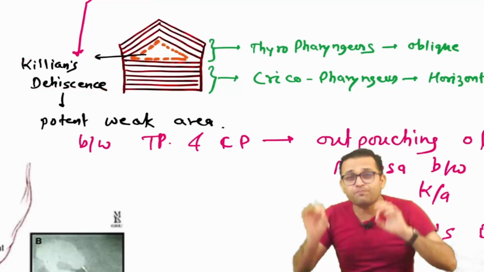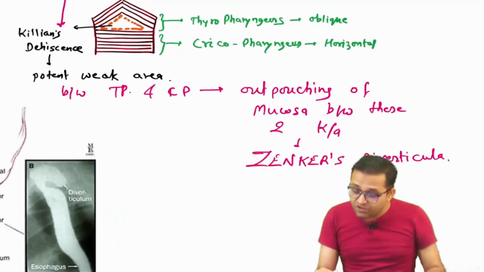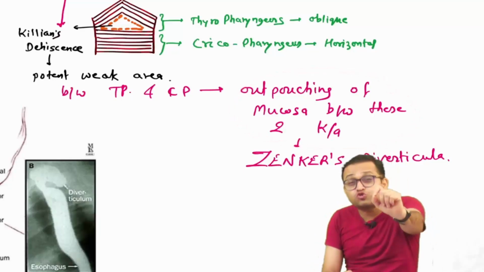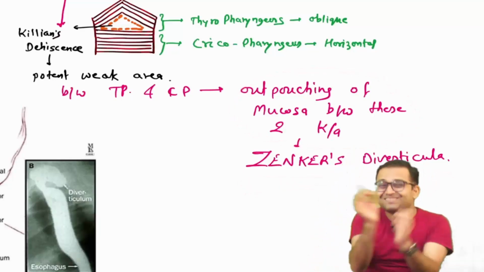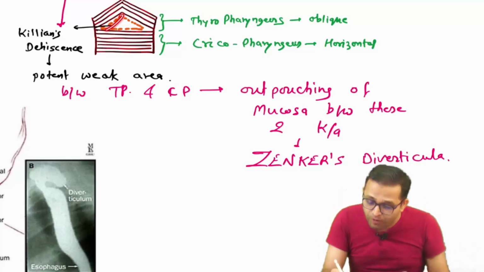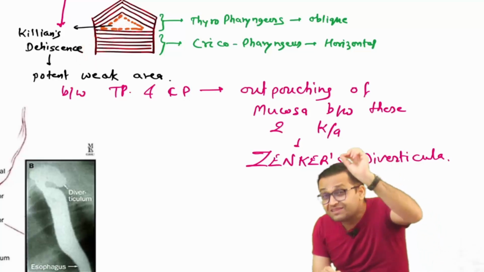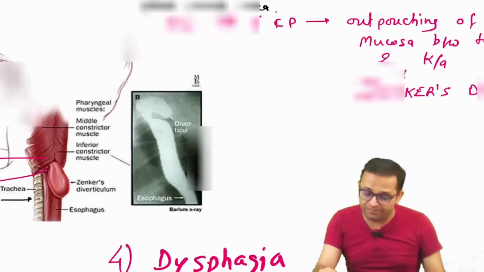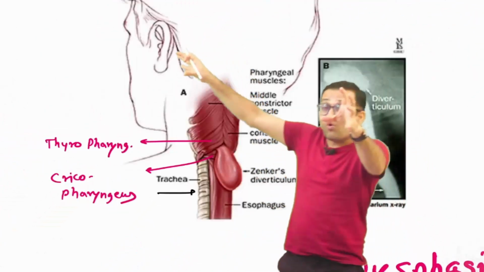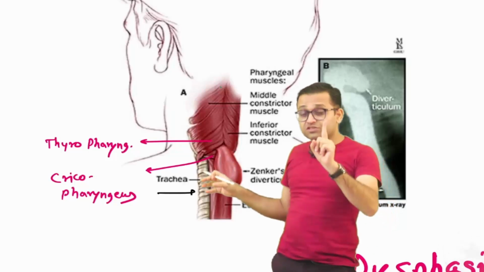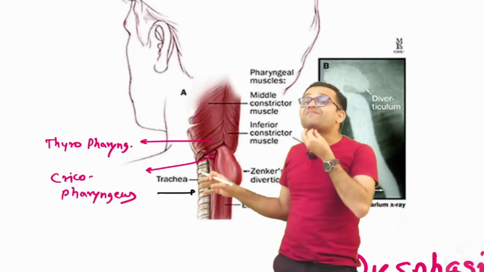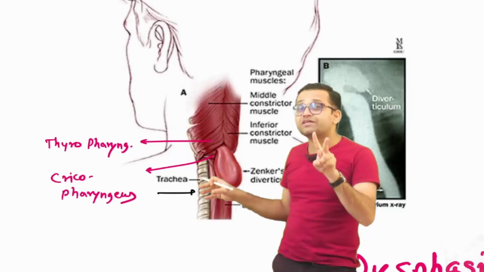Killian's dehiscence, very important. What happens? There is an outpouching of the mucosa between these two walls, known as Zenker's diverticulum. Remember, the outpouching of the mucosa is in between them. So try to understand. Suppose I am asking an ENT question, and one old patient is coming to you. First thing, an old patient, and he has the problem of dysphagia while eating. Second point.